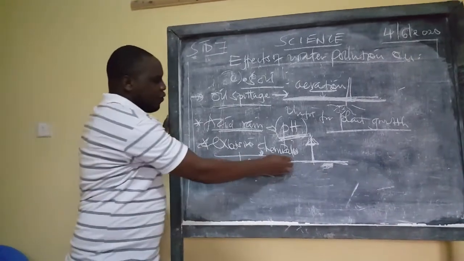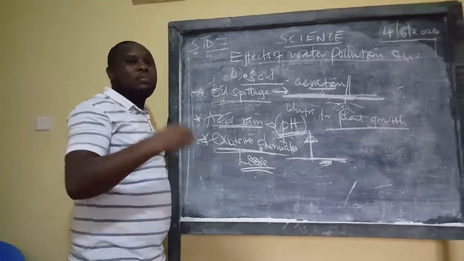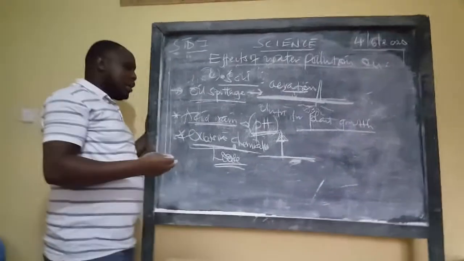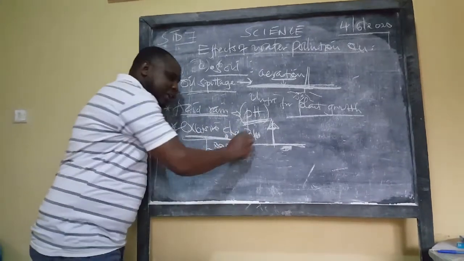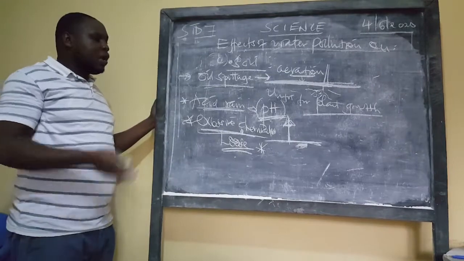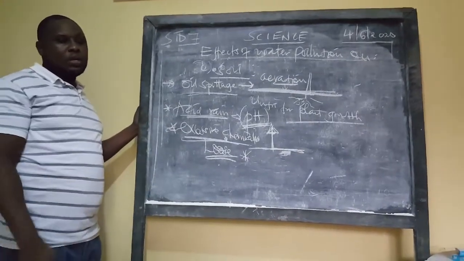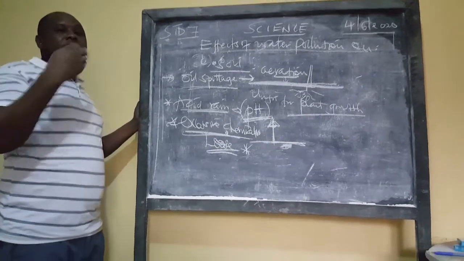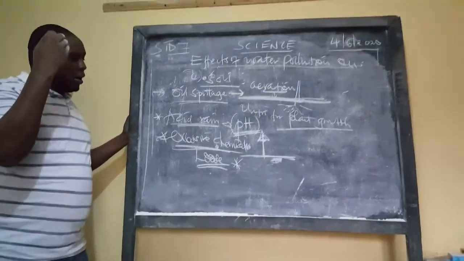So when excessive chemicals are used in a certain soil for a long time, the soil becomes loose, such that without using chemicals or fertilizers in that particular soil, you cannot raise any crops. We have some areas like that where if you don't use fertilizers, you cannot raise crops. So in such a case, we say the soil is loose, meaning that it doesn't have fertility.